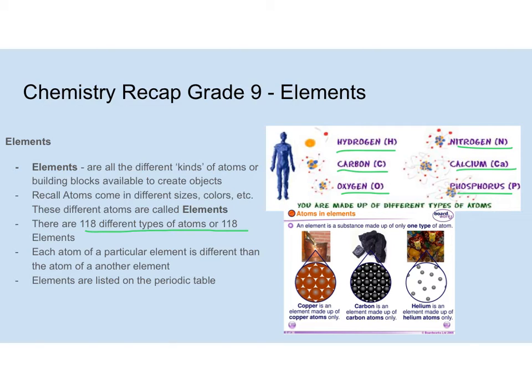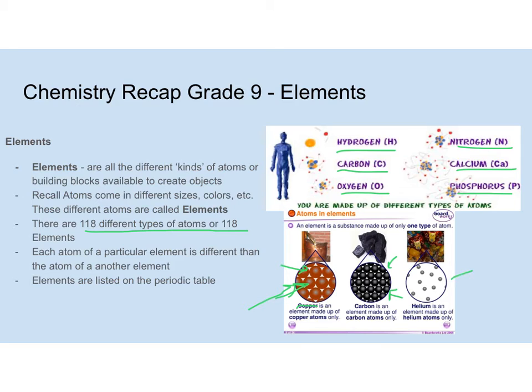Now, each atom of a particular element is different than the atom of another element. So if we look at copper, that's the element, and then those are the atoms inside that I'm pointing to. Those are copper atoms. Carbon atoms look slightly different, and that's why something like charcoal looks different than copper. Their atoms are slightly different.